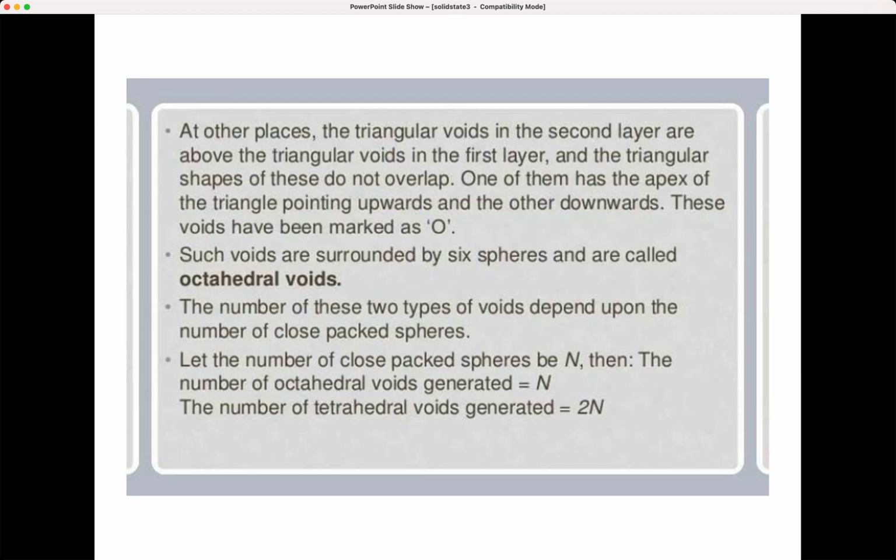Okay, next. At other places, triangular voids in the second layer are above the triangular voids in the first layer, and the shapes of these do not overlap. One of them has the apex of the triangle pointing upwards, and the other will be downwards. So it is marked as O. These voids are surrounded by 6 spheres, and they are called octahedral voids. The number of these two types of voids depends on the number of close packed spheres. Suppose the number of close packed spheres is n. Then the number of octahedral voids generated also would be n, but the number of tetrahedral voids generated will be 2n. Remember this relation as well.